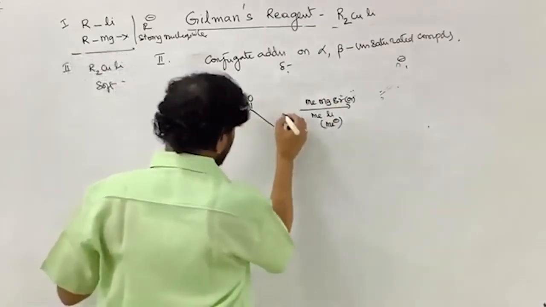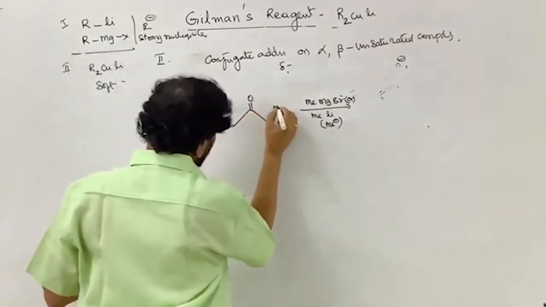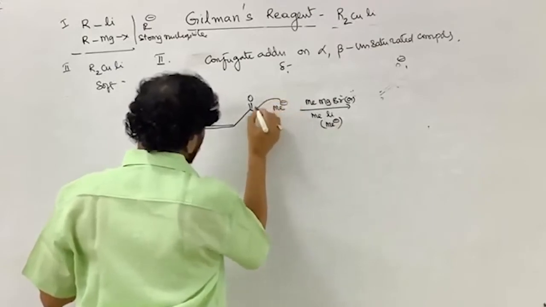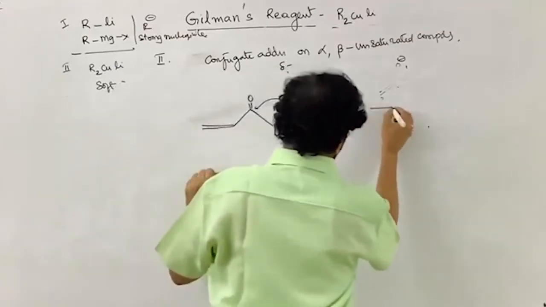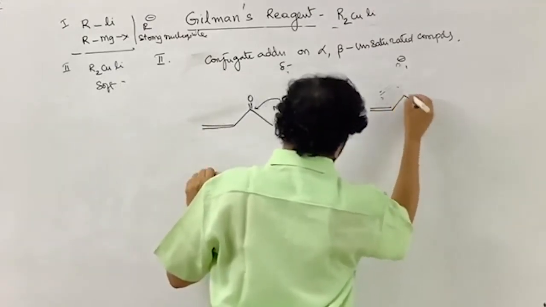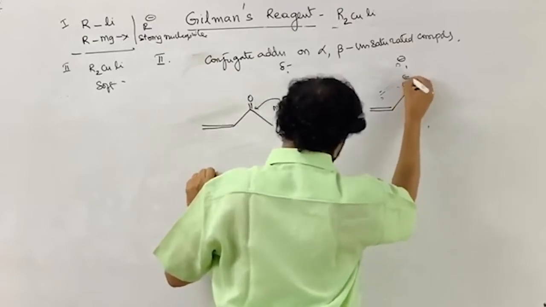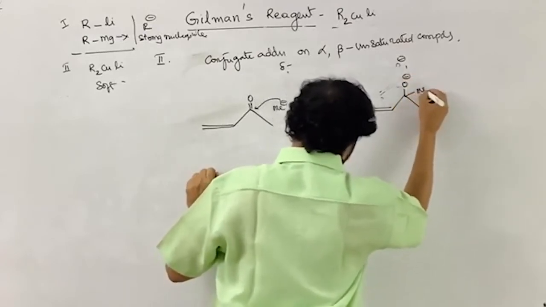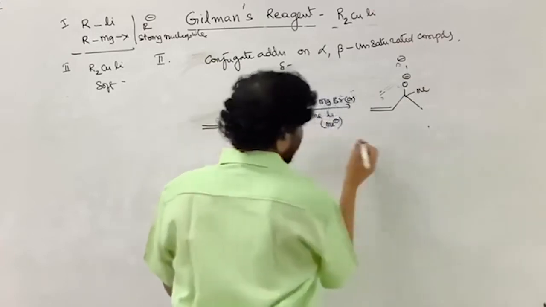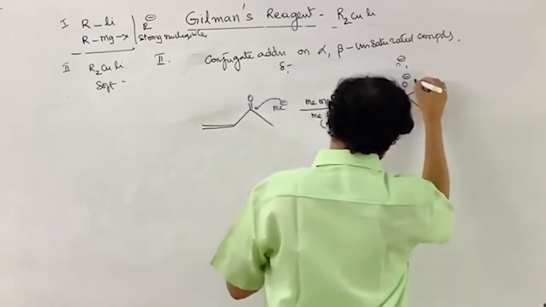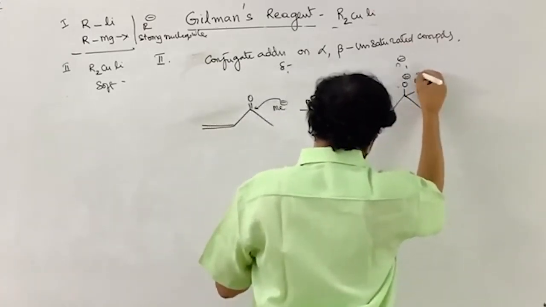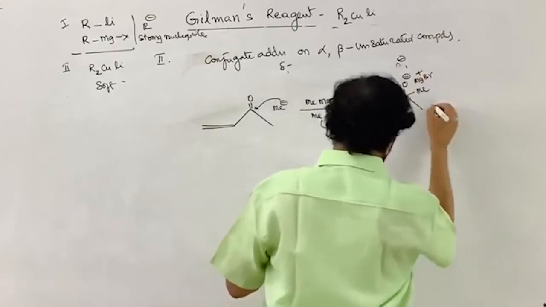So the methyl group attacks here, giving O minus, and the MgBr plus part goes with it. You know the total mechanism.